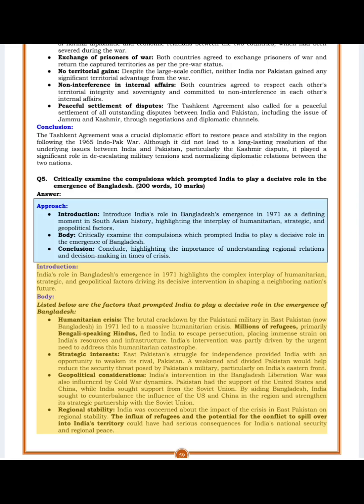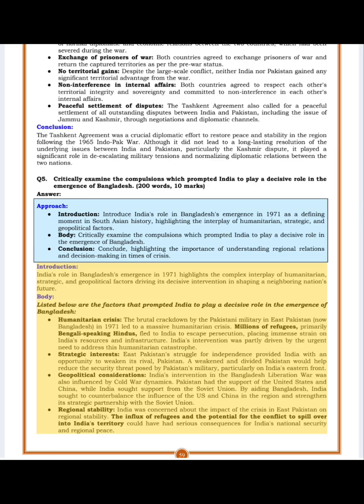Humanitarian crisis. The brutal crackdown by the Pakistani military in East Pakistan, now Bangladesh, in 1971 led to a massive humanitarian crisis. Millions of refugees, primarily Bengali-speaking Hindus, fled to India to escape persecution, placing immense strain on India's resources and infrastructure. India's intervention was partly driven by the urgent need to address this humanitarian catastrophe.